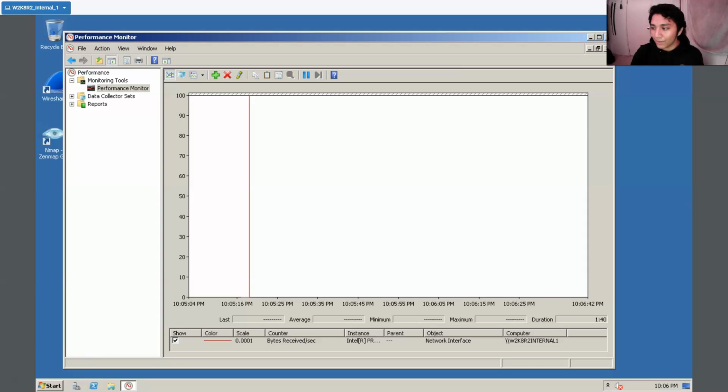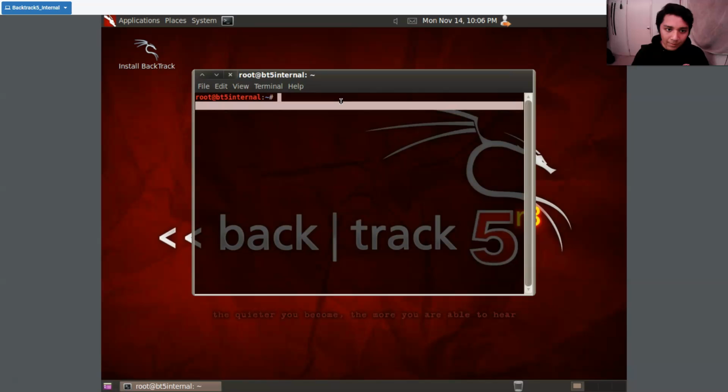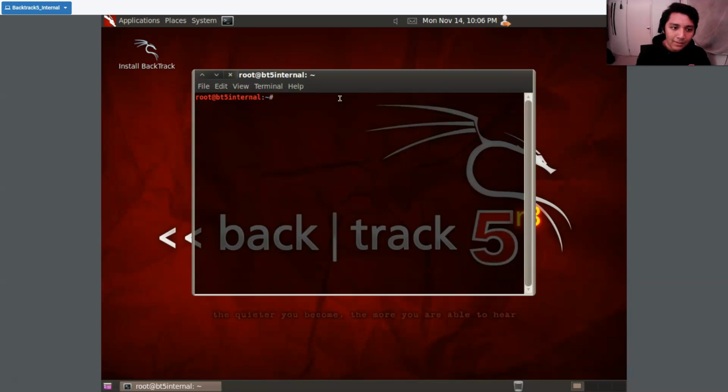In order to do that, we're going to quickly head into our BackTrack machine, which is a Linux distribution. So BackTrack R3, you're going to be using this. In the BT terminal, we're going to quickly make a flood command. This flood command, I do not remember, so I had to look right here.